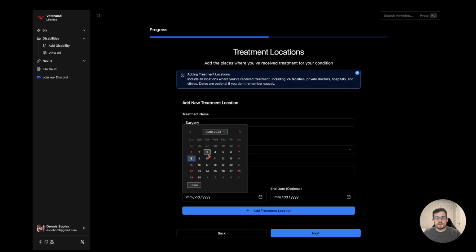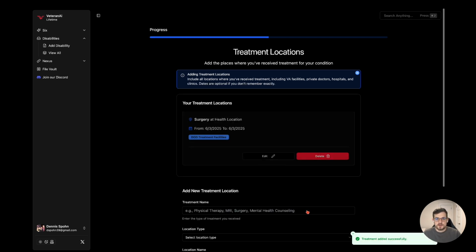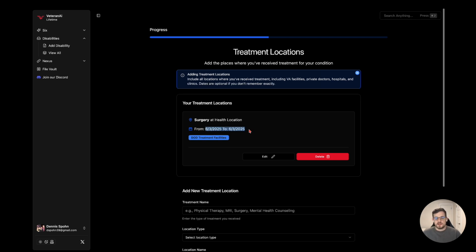And I said that happened that day. Let's just say the 4th is when I got surgery. So this would be a good example of, let's say I had 10 years worth of treatments for my ACL tear. I would write down, oh, I had surgery this day. I had my initial PT consultation, and maybe other big milestones. And that's it. If you don't have very many, feel free. You can always add them all.